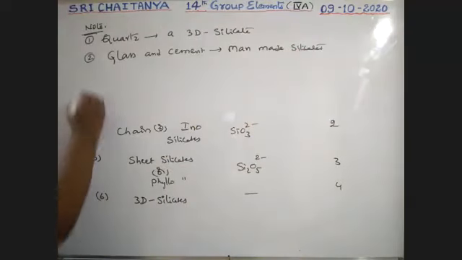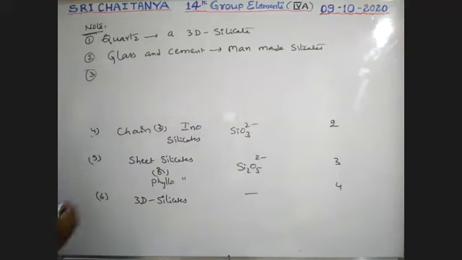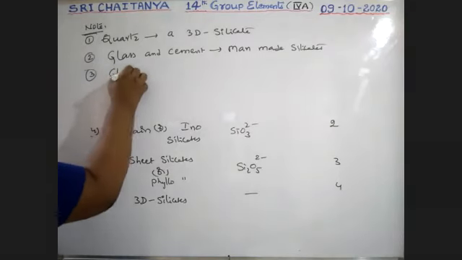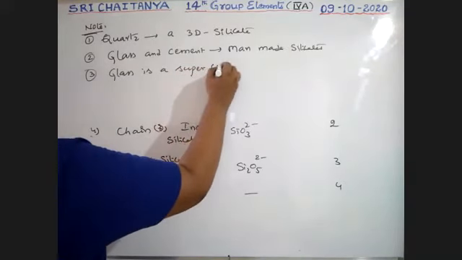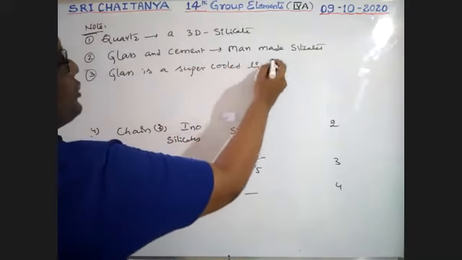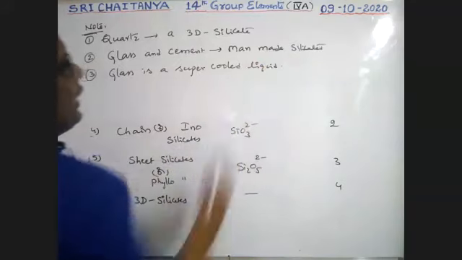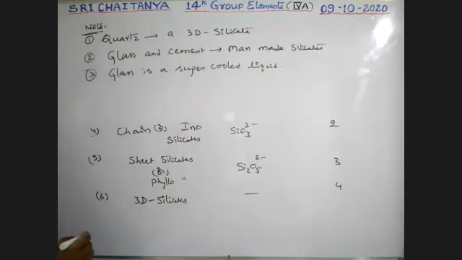Third, glass is a supercooled liquid. It is not solid, boys. Liquid, amorphous form. Glass is a supercooled liquid.